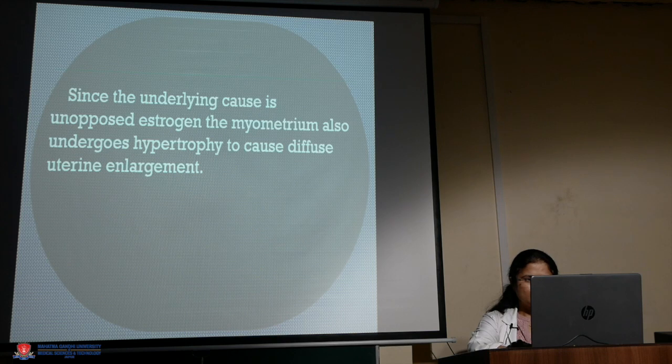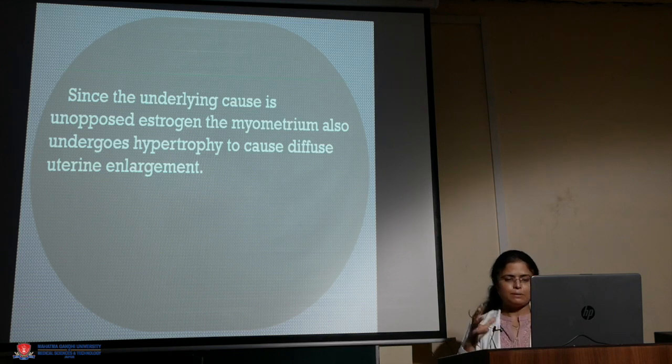Since the underlying cause is unopposed estrogen, the surrounding myometrium also develops myohyperplasia and the patient might present with abnormal bleeding.